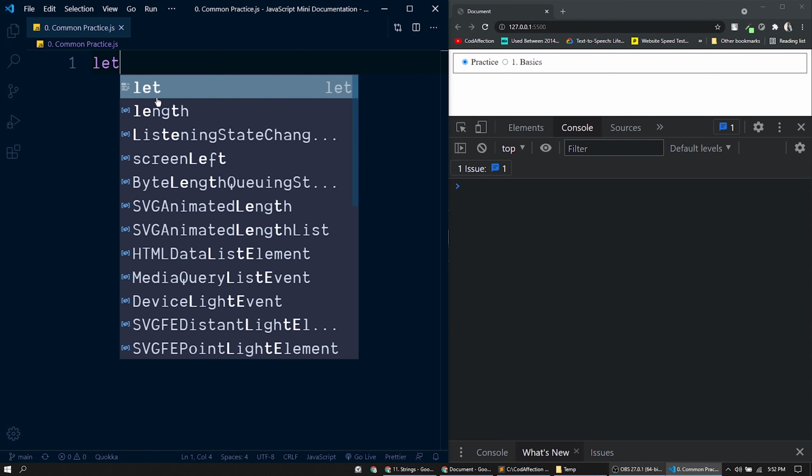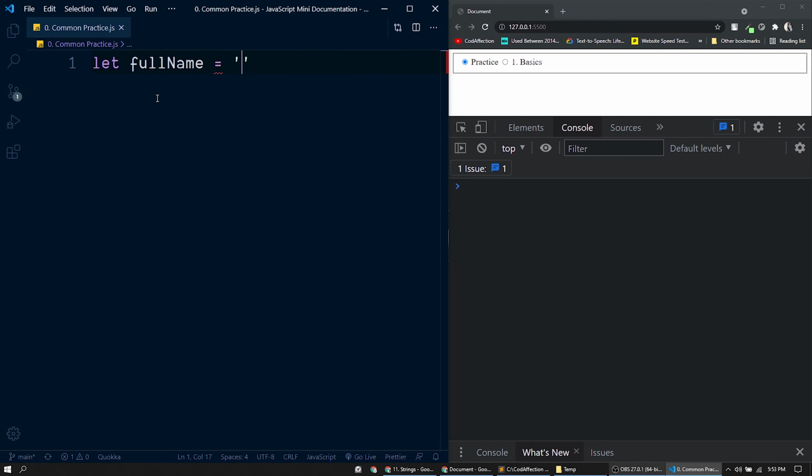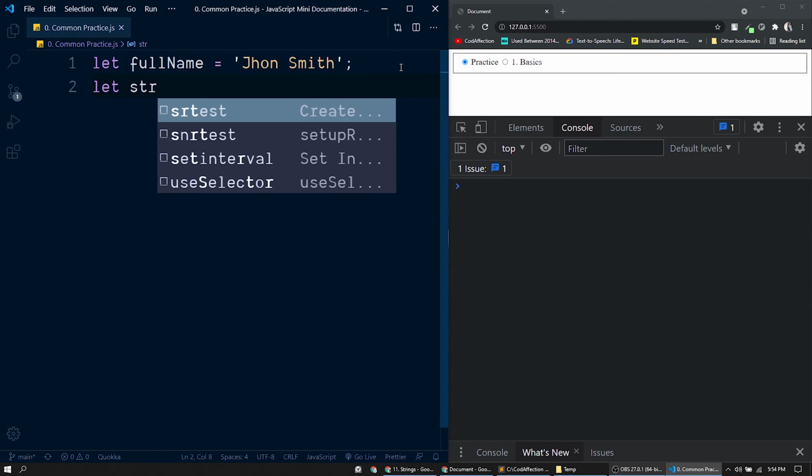Start with a variable declaration, fullName. You can either use single quotes or double quotes. So here we go. In between these quotes, you can throw any character you want. You could use either single quotes or double quotes like this. Both are the same. Now let's declare another variable, streetAddress.